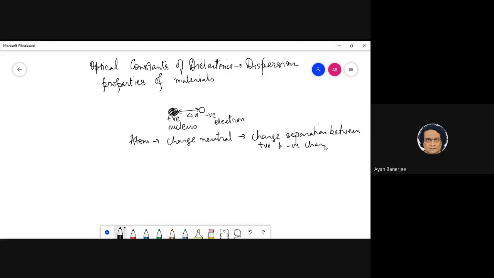The overall charge is neutral, but this separation is present.